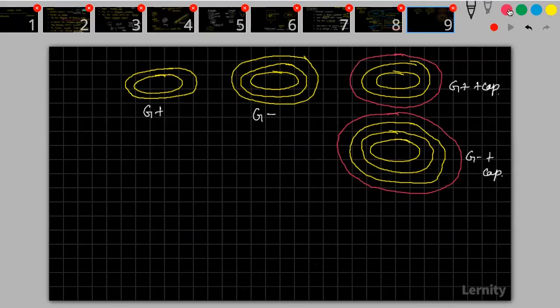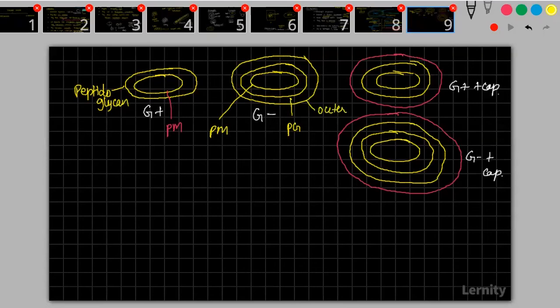In this case, this is the plasma membrane, and the second layer is the peptidoglycan layer. Here in this case, the first one is plasma membrane, you have a peptidoglycan layer and you have an outer layer.